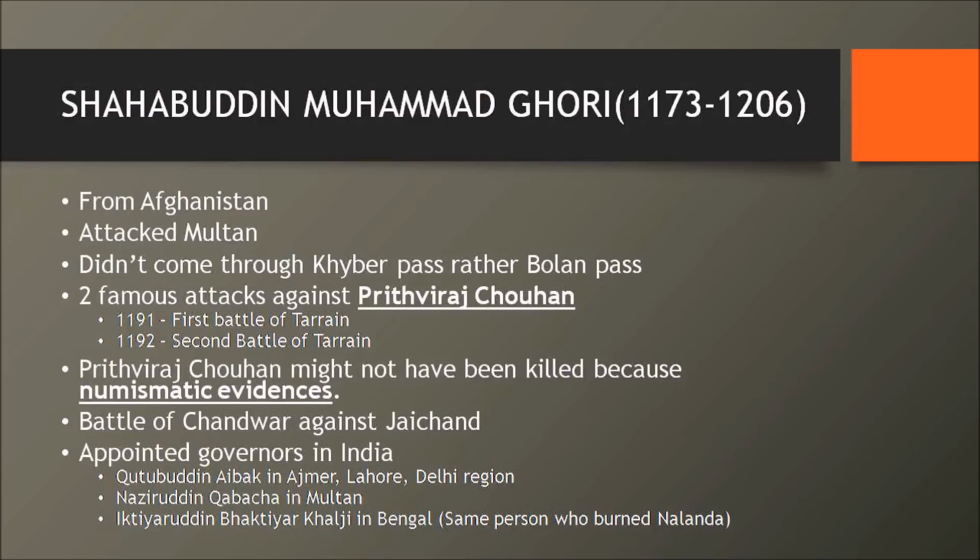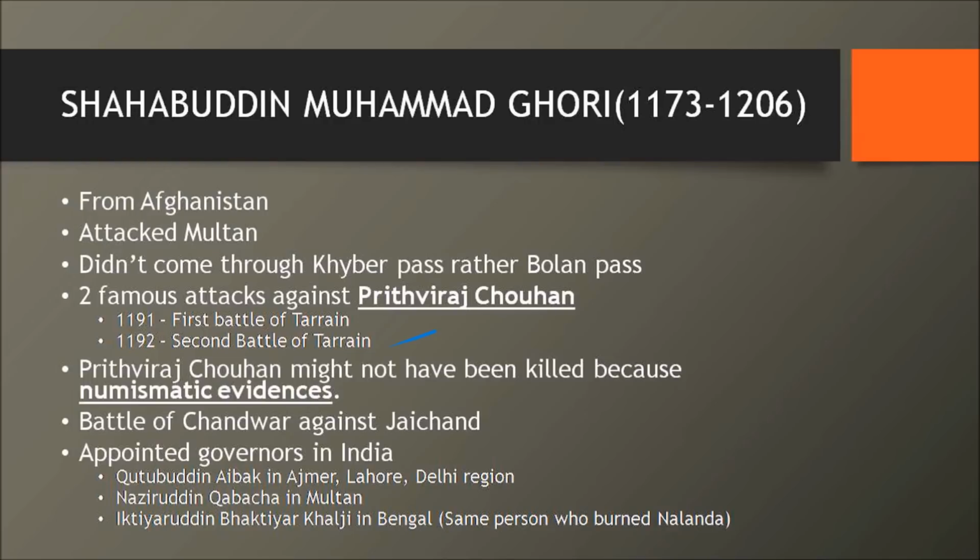Now let's come to the more important one, Shahabuddin Muhammad Ghori. He was from Afghanistan. He attacked Multan. Why is he so important? Because he fought two important battles in a place called Tarain. In 1191, he fought the first battle of Tarain against Prithviraj Chauhan, where he lost, and in 1192 he fought the second battle of Tarain against Prithviraj Chauhan, which he won.